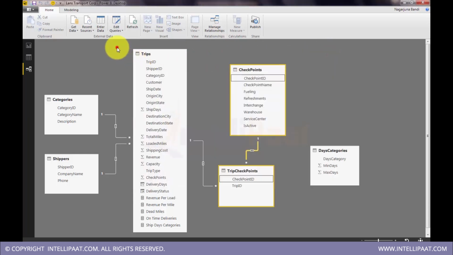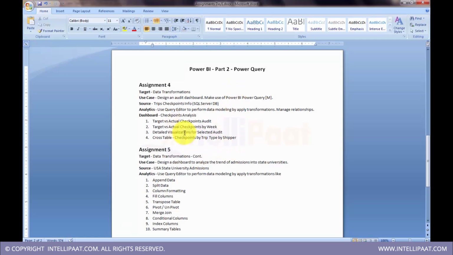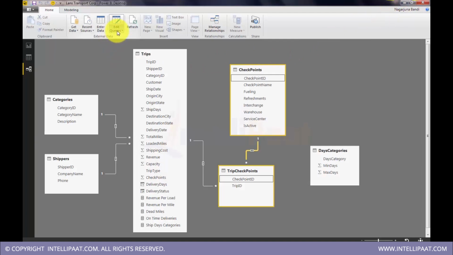Now it's time to get into Power Query. These assignments were targeted to cover Power Query basics. Power Query can be browsed by clicking on Edit Queries.